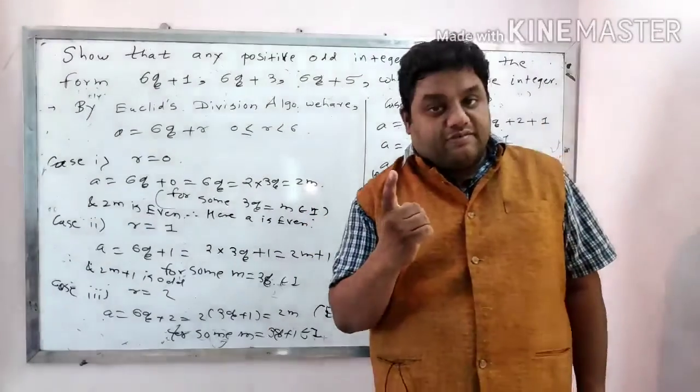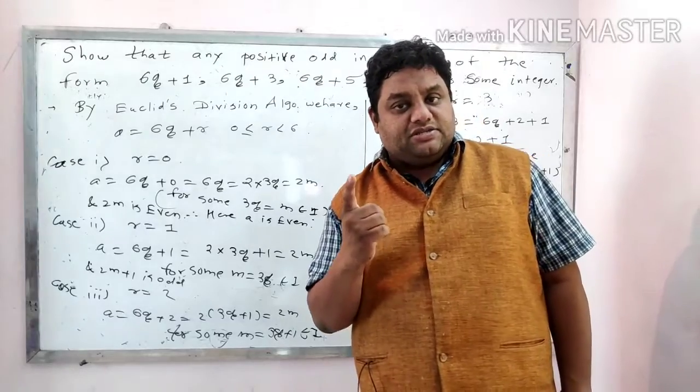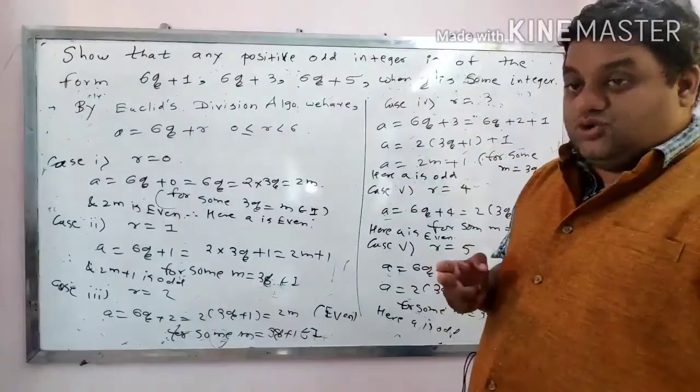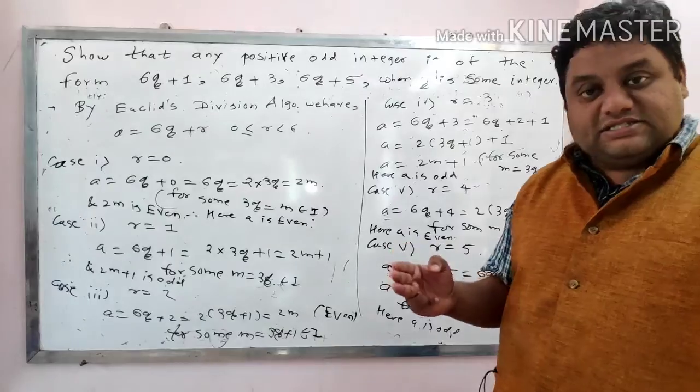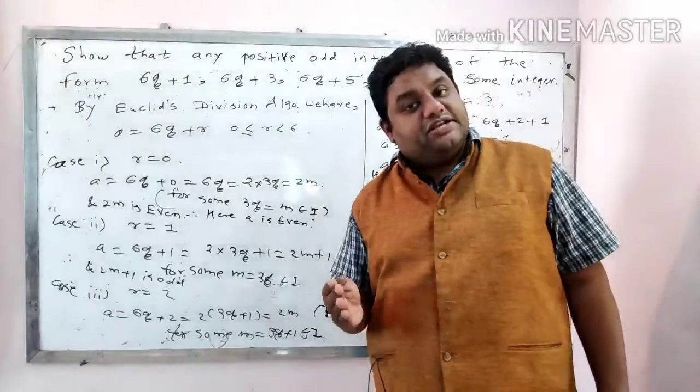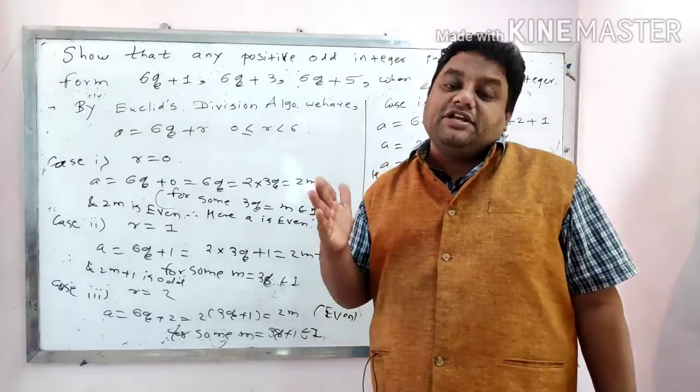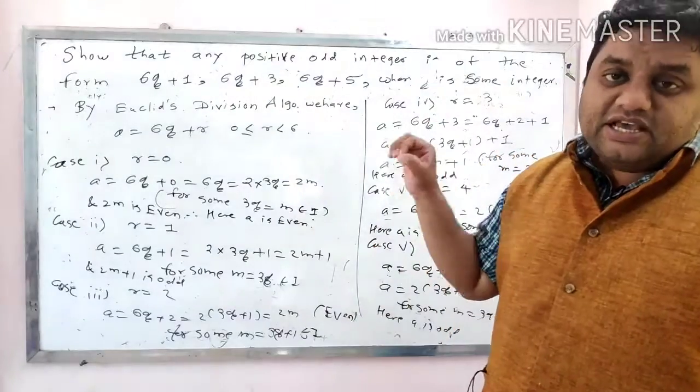If I say 1 divided by 6, 6 zeros are 0. Remainder is 1. 2 divided by 6, remainder is 2. 3 divided by 6, remainder is 3. 4 divided by 6, remainder is 4. 5 divided by 6, remainder is 5, and 6 divided by 6, remainder is 0.